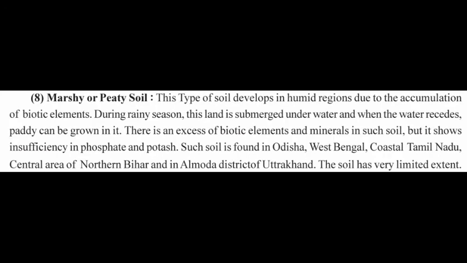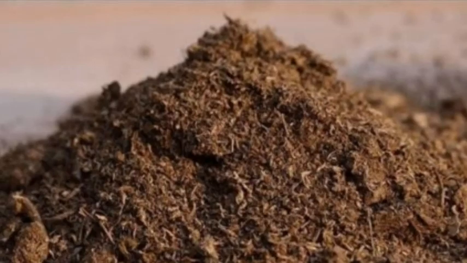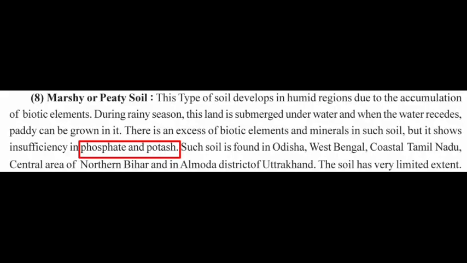Now let's know about peat soil. Peat soil is formed due to the presence of biotic elements in the humid region. There is more amount of biotic elements and minerals in peat soil. But there is a deficiency of phosphate and potash in this soil. Peat soil is found mainly in states like Odisha, West Bengal, coastal areas of Tamil Nadu, central areas of northern Bihar, and even in Almora district of Uttarakhand. This soil is also found in limited areas.